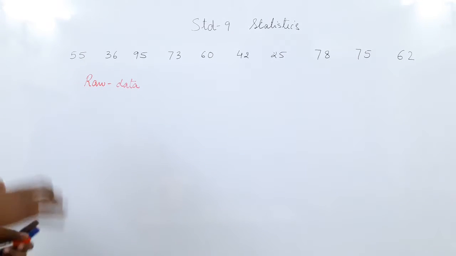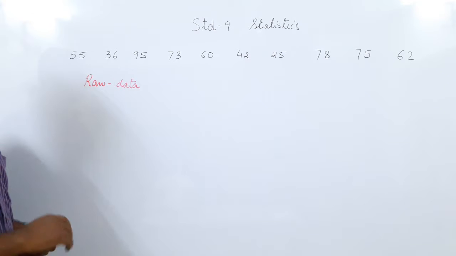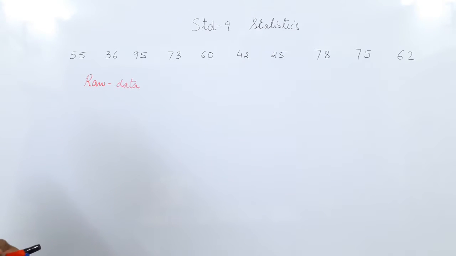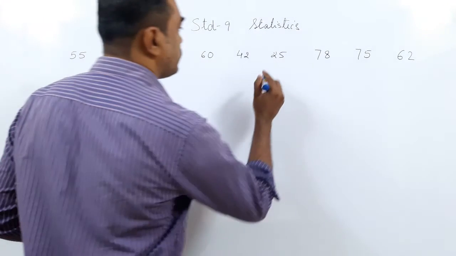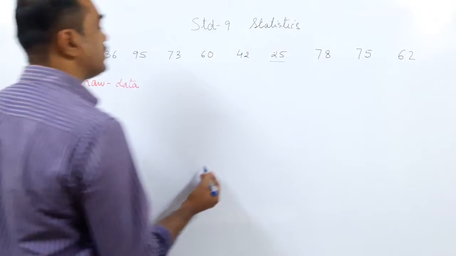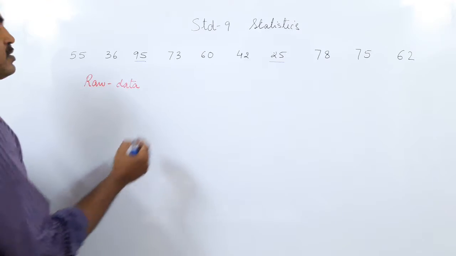But what can you observe from this? This is the raw data. Now we have to give it meaning. We have to arrange it properly. We have to interpret what the data says. So first thing we see, who is the lowest in the class? 25 is the lowest mark and 95 is the highest mark in the class.